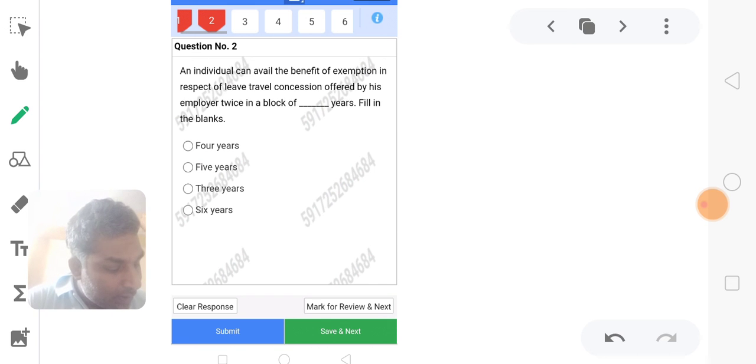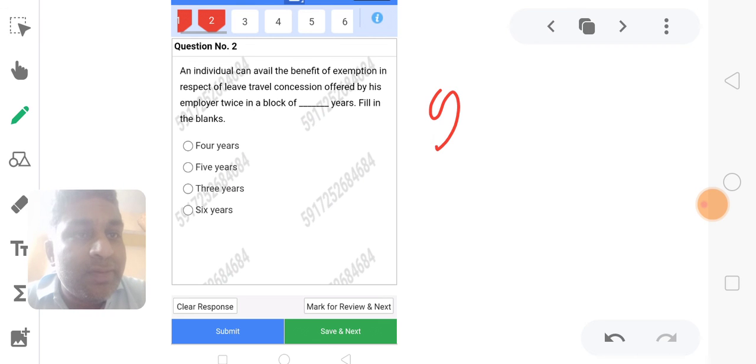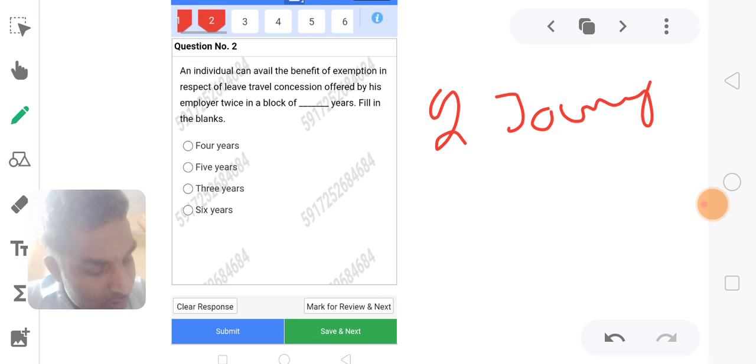Exemption is available in respect of 2 journeys performed in a block of 4 calendar years commencing from 1st January 1986. So in the block, 2 journeys will be exempted, performed in 4 calendar years.